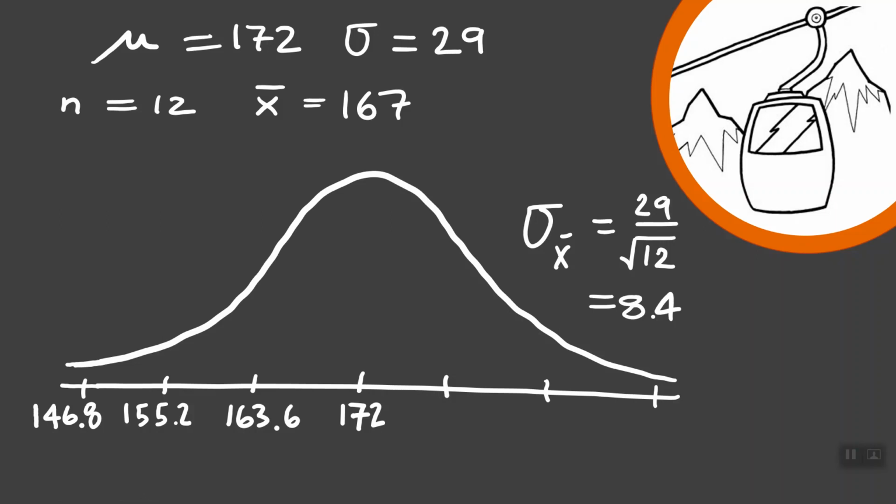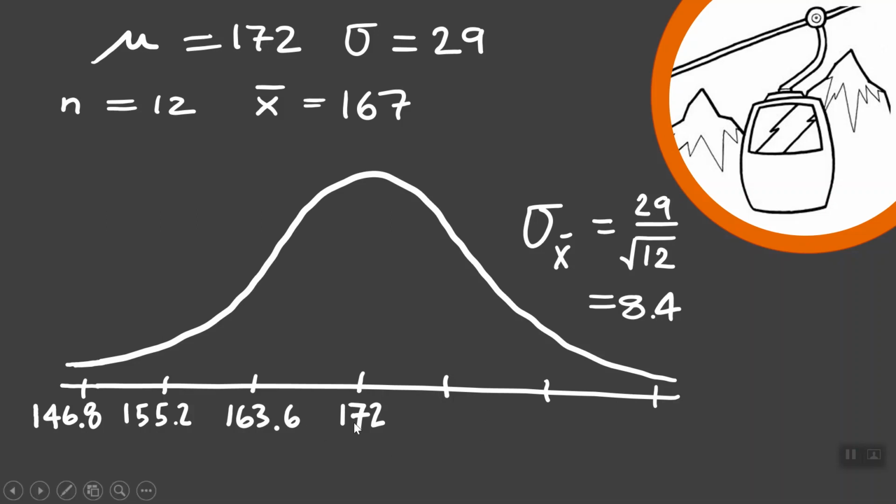The standard deviation of a sampling distribution of means is the population standard deviation, 29, divided by the square root of n. And in this case, n is 12. With a scientific calculator, I divide that out, and my standard deviation for this situation with 12 men is now 8.4 pounds.